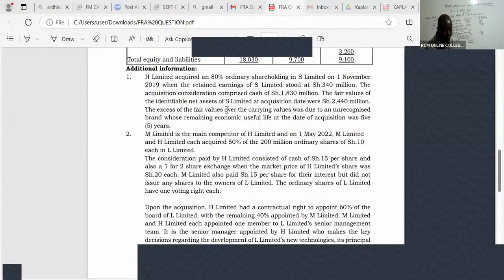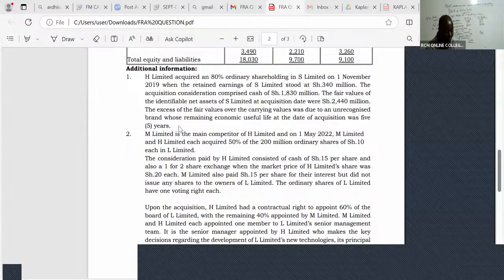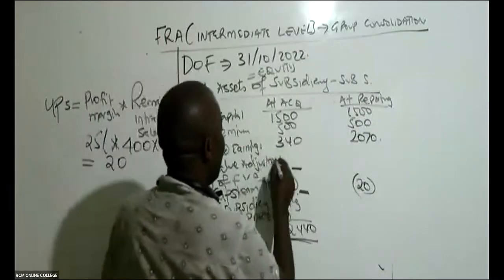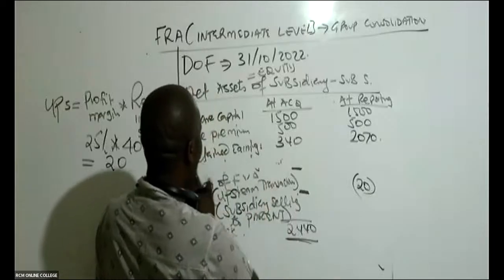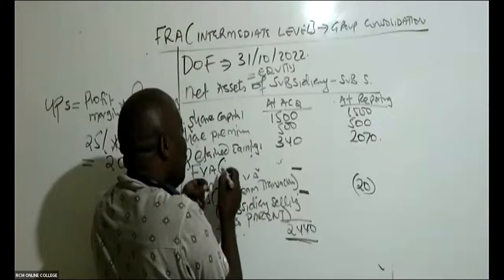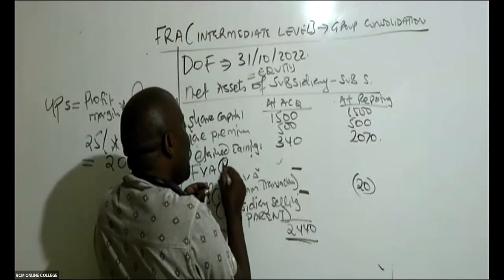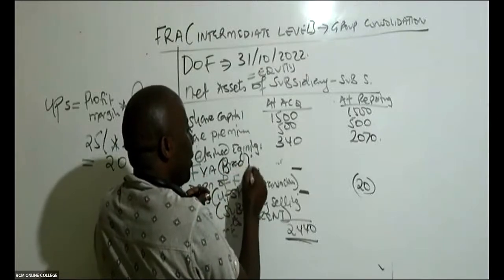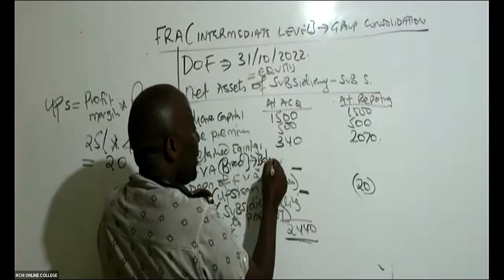The excess of the fair values over their carrying value was due to an unrecognized brand whose remaining economic useful life at the date of acquisition was 5 years. So in this case, the balancing figure will be a brand value.